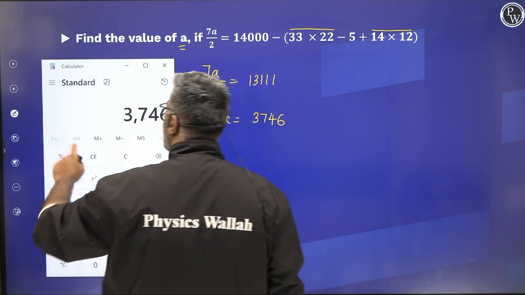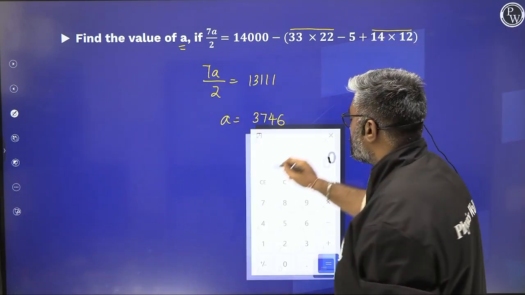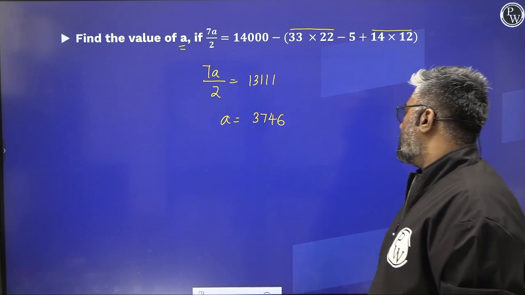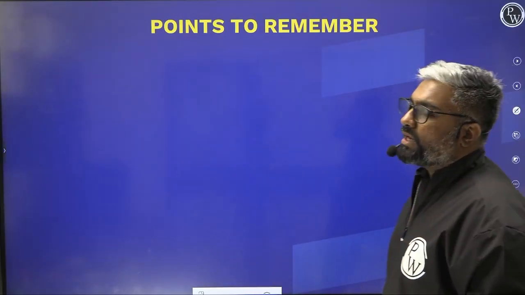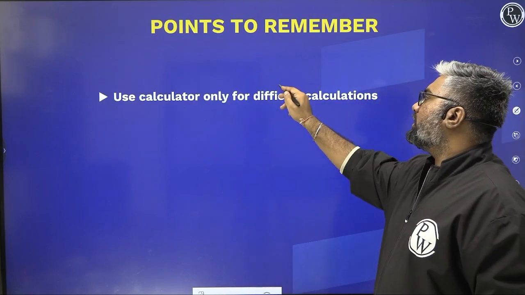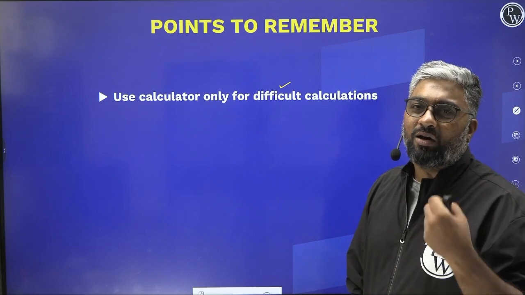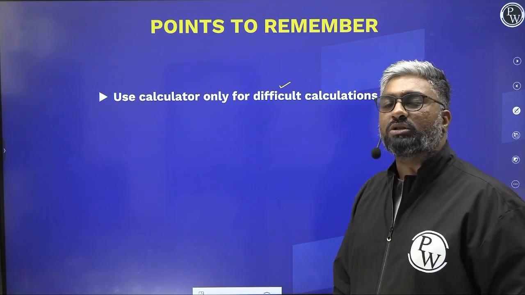I hope you understood a lot of things with the help of the calculator, how a calculator is supposed to be used, when it is supposed to be used, what are the things that you need to do before using it. So we'll do a quick recap of the session. Use calculator only for difficult calculations. For simple ones, use mental or manual calculation wherever possible.